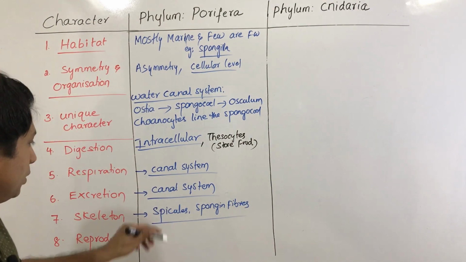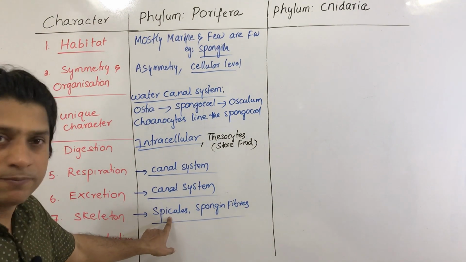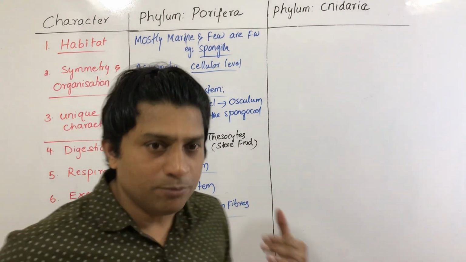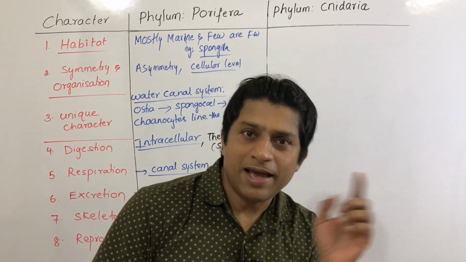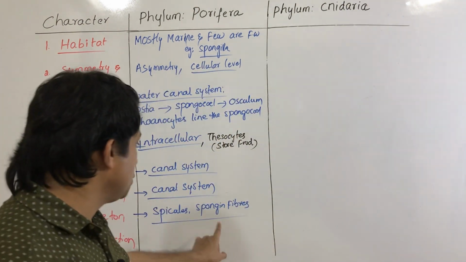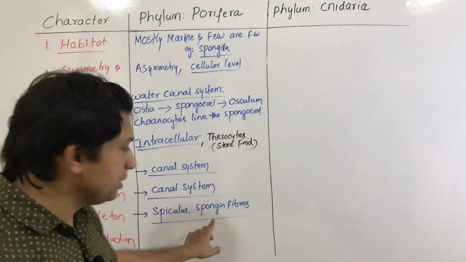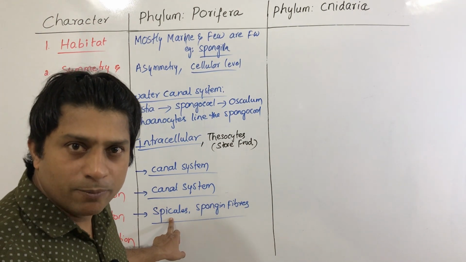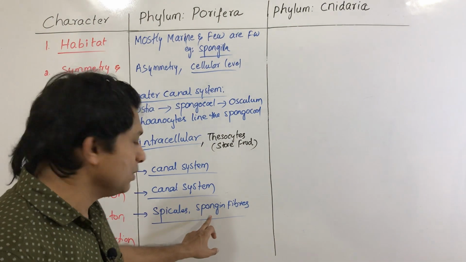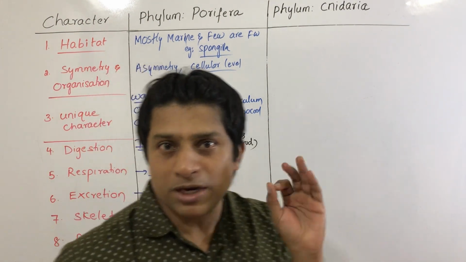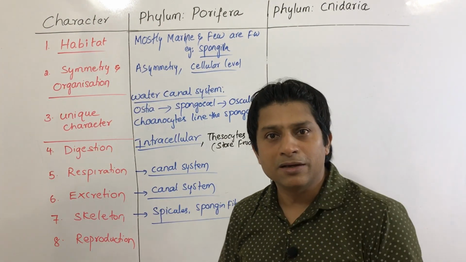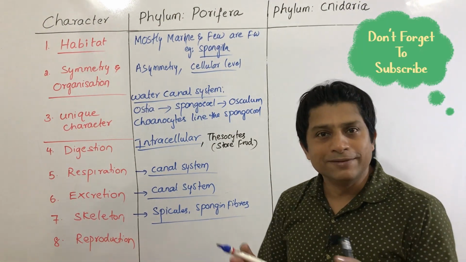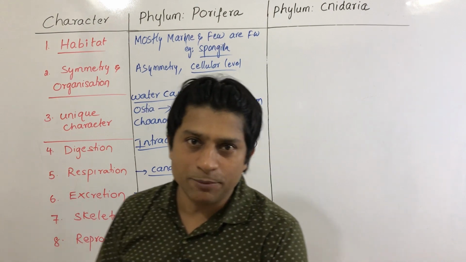So here, what you have to remember is spicules are skeletal structures, like how we have bones which form our endoskeleton. So here they have spicules and also spongin fibers. The difference is spicules are made with either calcium carbonate or silica, whereas spongin fibers are proteinaceous. They are made of protein. There are some specific cells involved in formation of these spicules as well as spongin fibers.